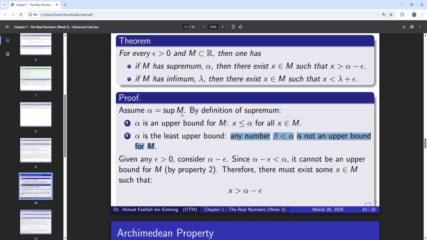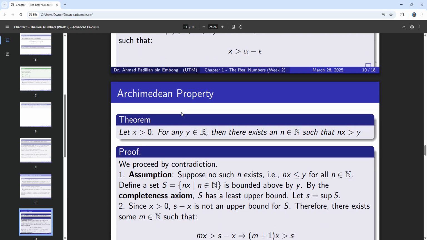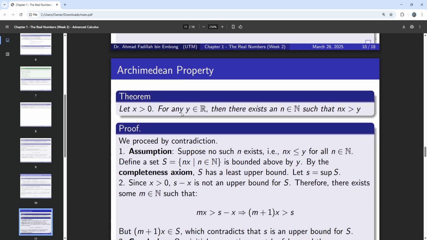So I'm going to stop the video here. In the next video I'm going to continue with the Archimedean properties and some properties of supremum and also infimum.